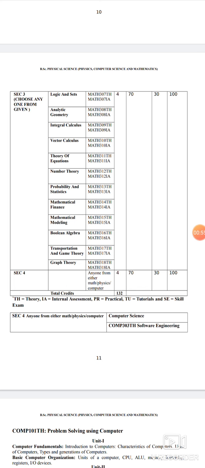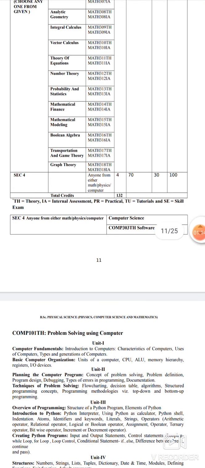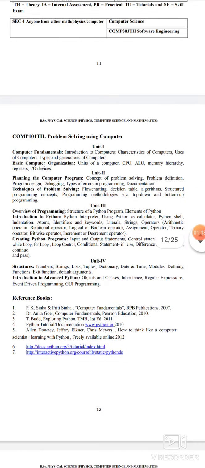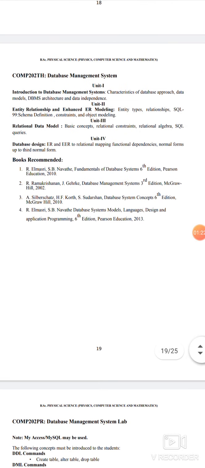Now coming to skill from computer science, skill 4, it is optional. You can choose either from math, physics or computer science. In case you choose skill from computer science, then it is software engineering. Now let us see the detailed syllabus for final year.